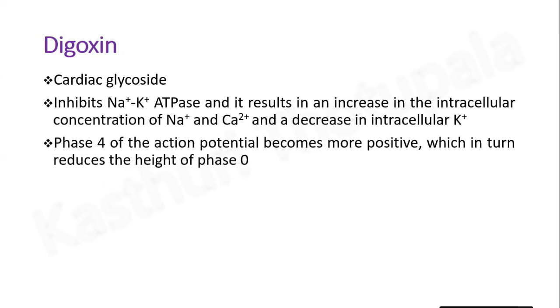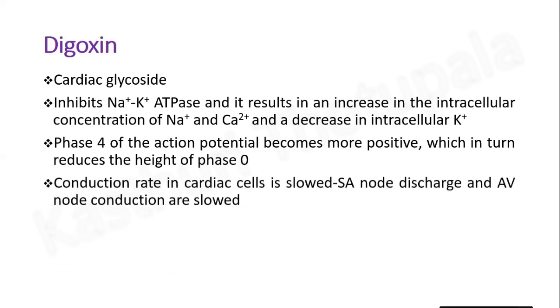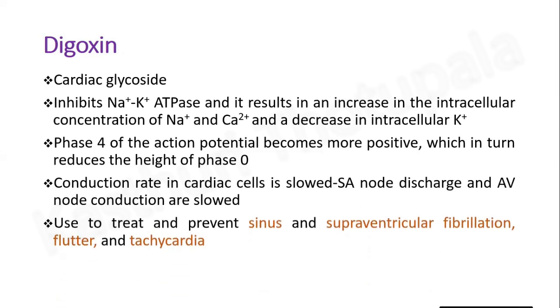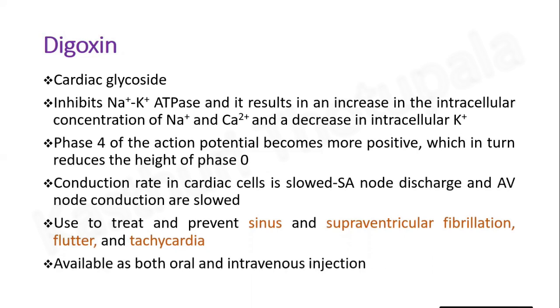Phase 4 of the action potential becomes more positive, which in turn reduces the height of phase 0. Conduction rate in cardiac cells is slowed. Sinoatrial node discharge and atrioventricular node conduction are slowed. Digoxin is used to treat and prevent sinus and supraventricular fibrillation, flutter, and tachycardia. Digoxin is available as both oral and intravenous injection.